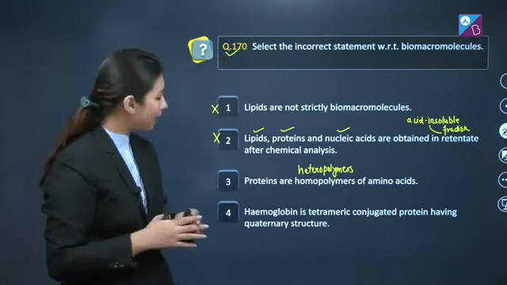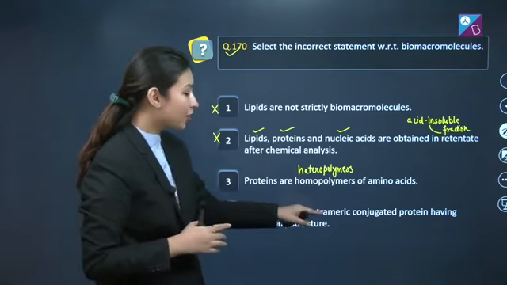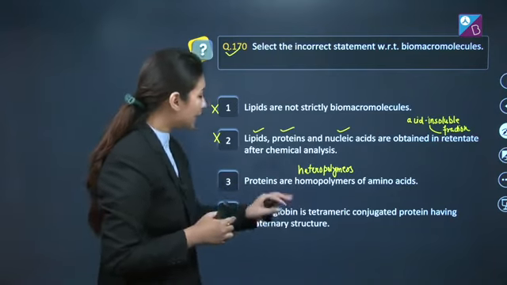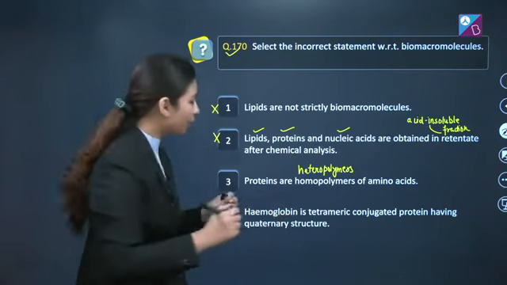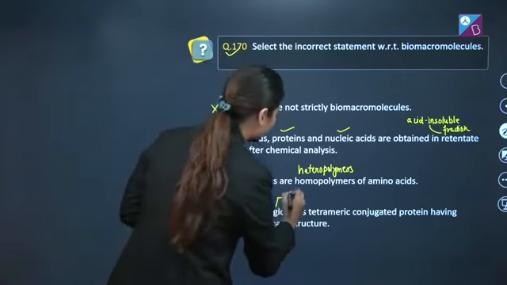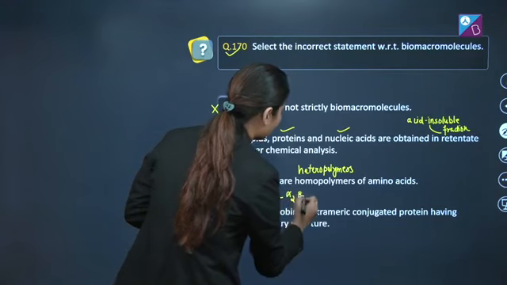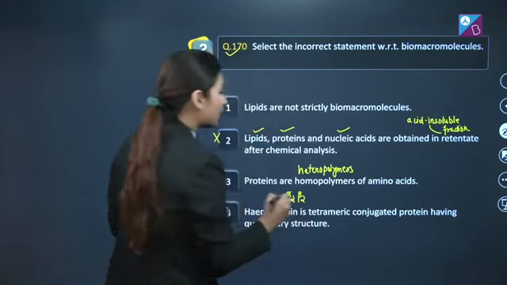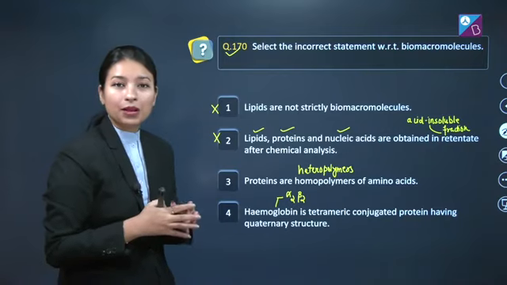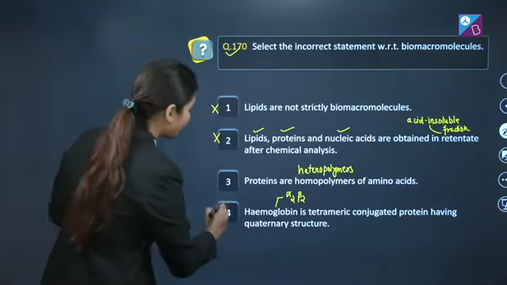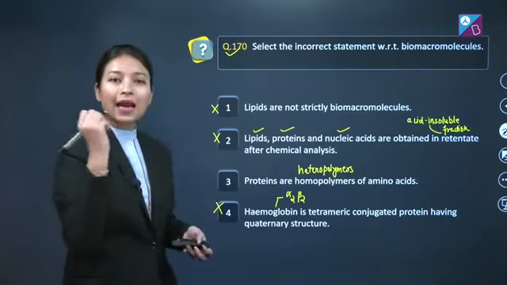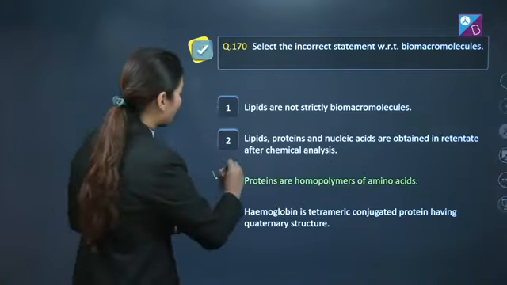Fourth option here is hemoglobin is tetrameric conjugated protein having quaternary structure. So students, adult hemoglobin structure is like this: alpha 2, beta 2. So they possess 4 subunits. So here this statement is also absolutely correct. So this also cannot be our answer, and our correct answer here is option number 3.